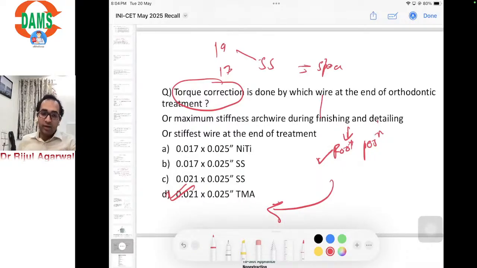But for finishing and detailing, you need proper control. Why 21-25? Because it fills the slot completely. You cannot afford to have any play between the bracket slot and the wire, otherwise the teeth will move. You need a maximum stiff wire to hold the crown in its correct position, and at the same time you need to correct the root position, which can only be done with a TMA wire. So you need complete filling of the slot and correct root position for finishing and detailing.